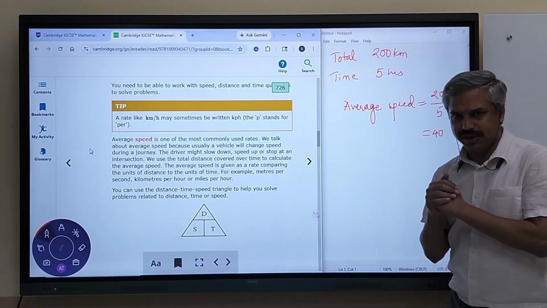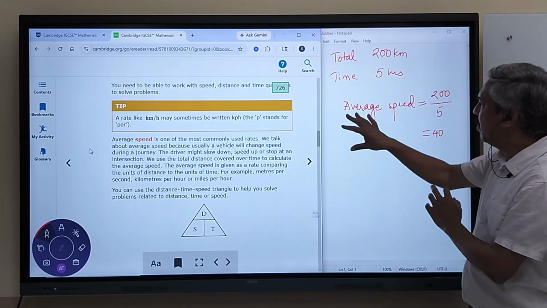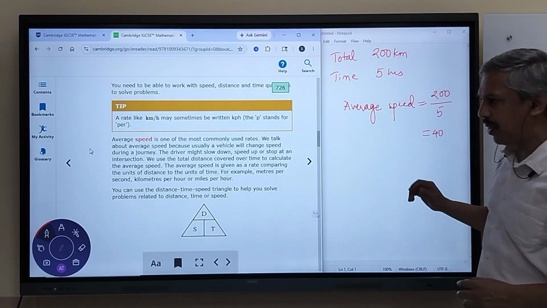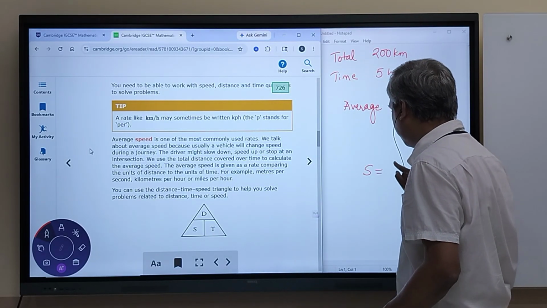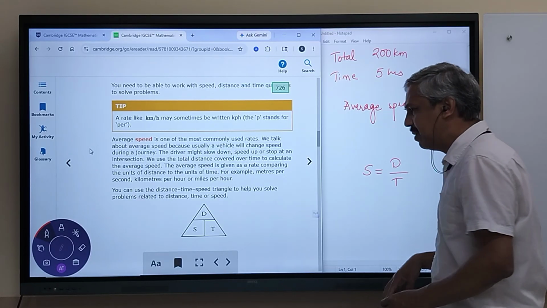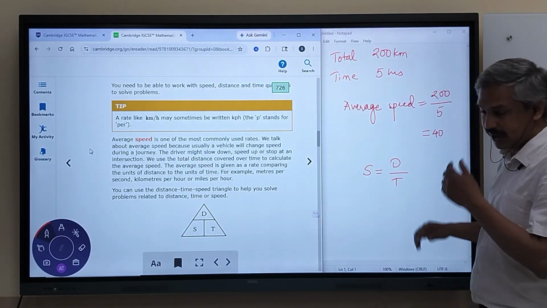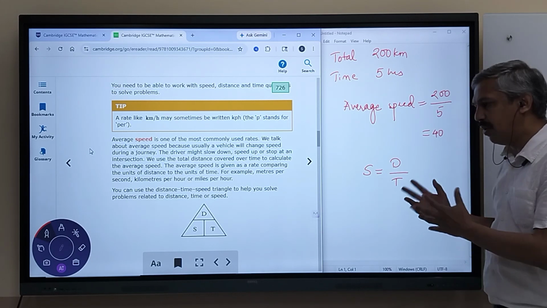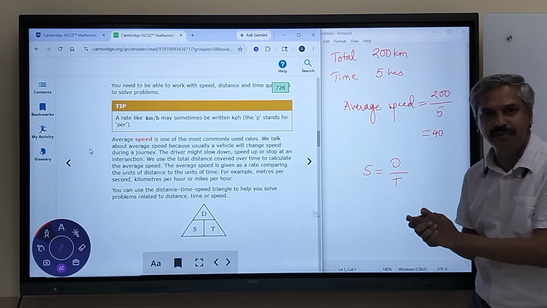In physics, we have discussed why we say speed is equal to distance upon time. The formula speed is equal to distance upon time has been derived out of physics. And why is this the formula? Why do we accept this formula? Where does this come from?